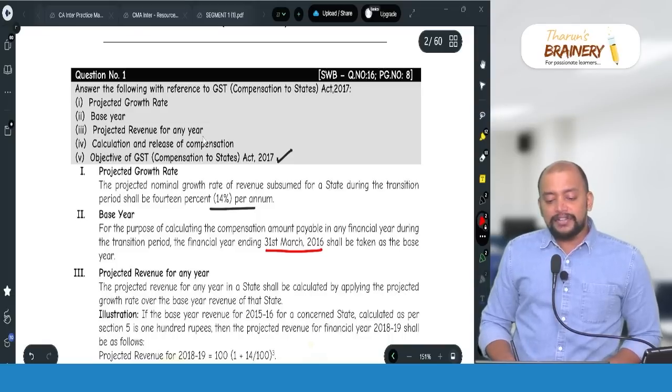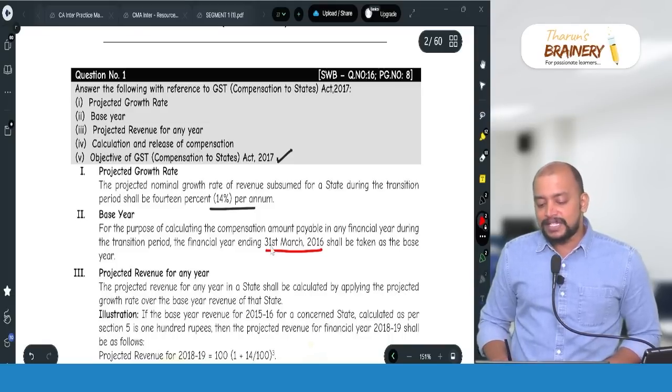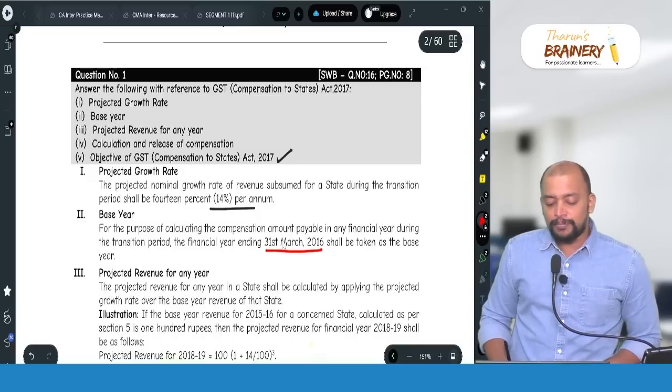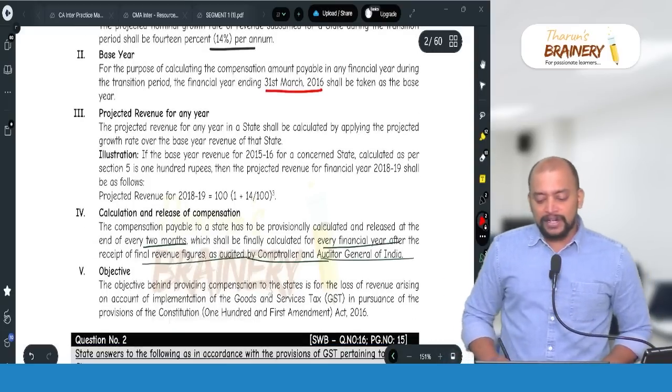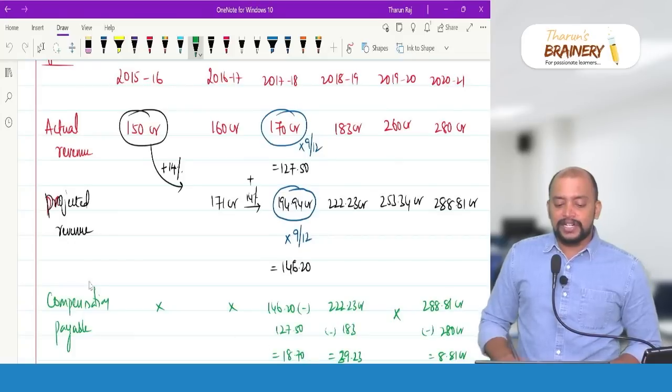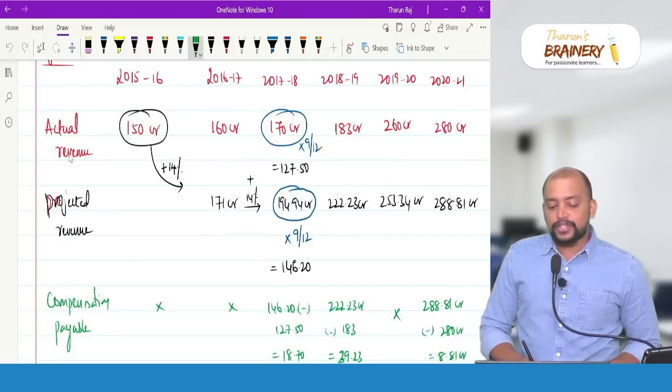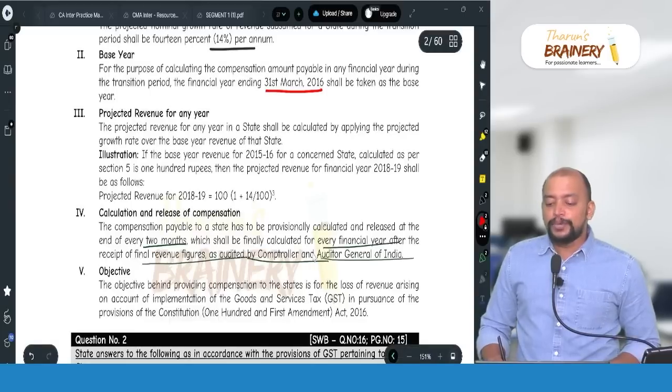And projected revenue for any year. How to calculate projected revenue for any year? Base year revenue plus 14%, we get the projected revenue. Calculation and release of payment. So the compensation will be computed as projected revenue minus actual revenue.